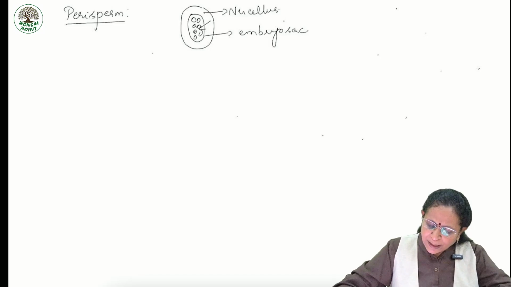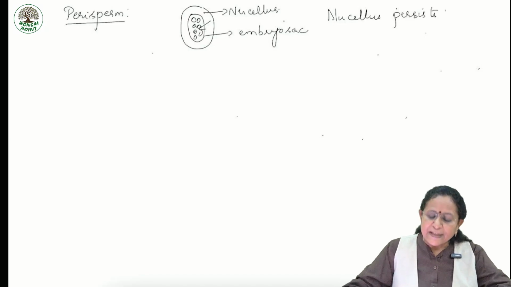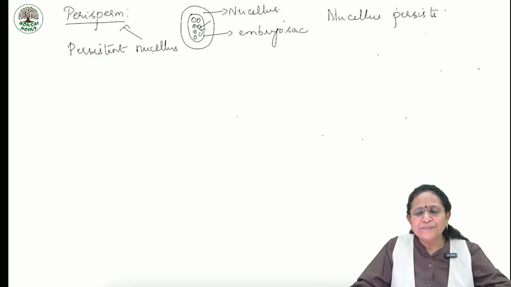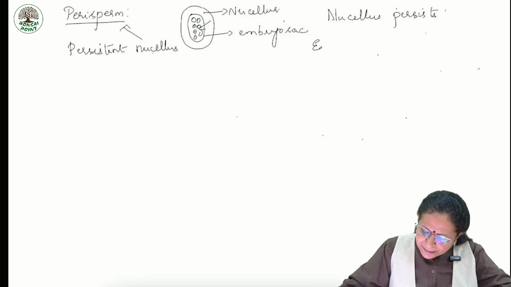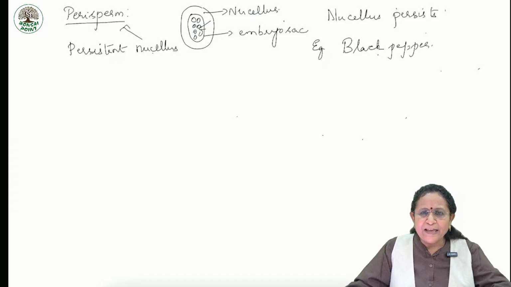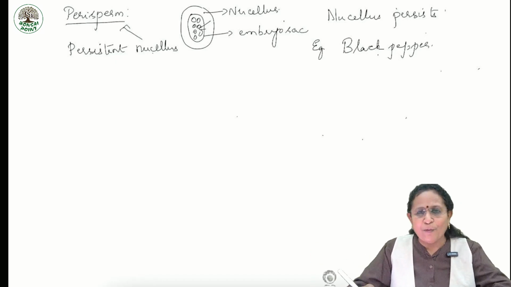But sometimes what happens is the nucellus persists. This persistent nucellus is called perisperm. Example, black pepper. We see the presence of the nucellus even after the formation of the seed.